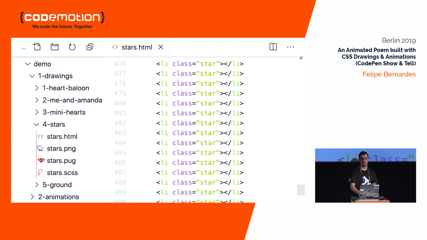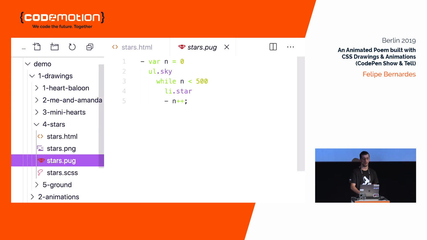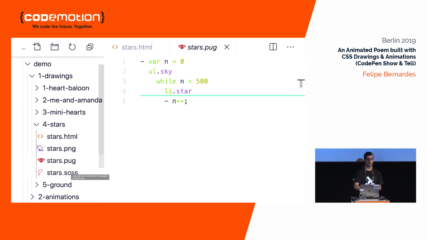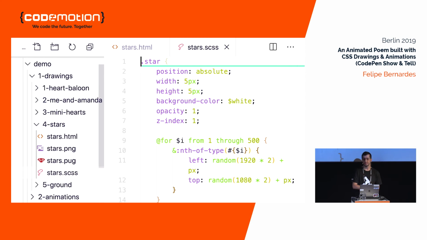And that's the only reason that I used the Pug preprocessor for creating HTML. This way, we can write a variable and iterate over it a number of times to create 500 stars in 5 lines of code. Now, let's see the CSS for it.